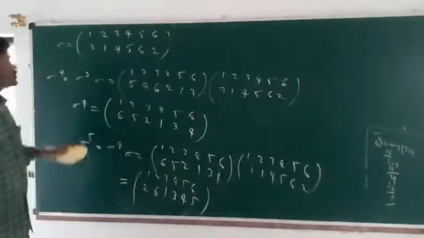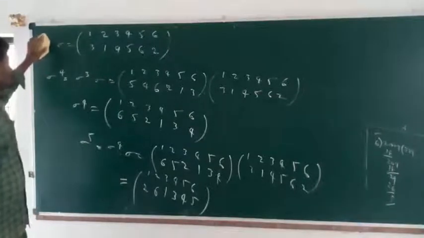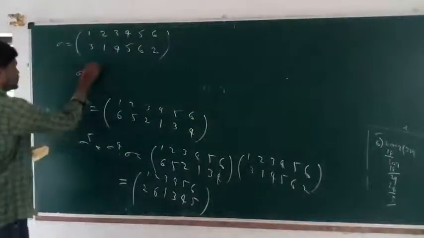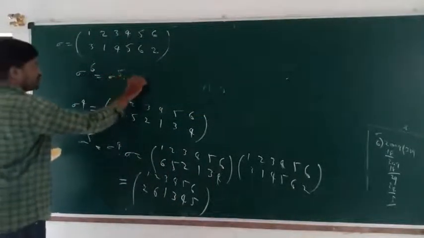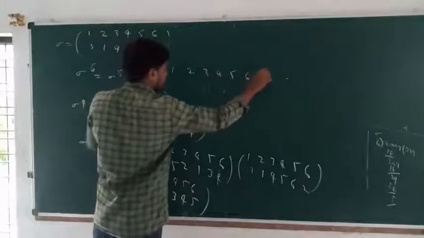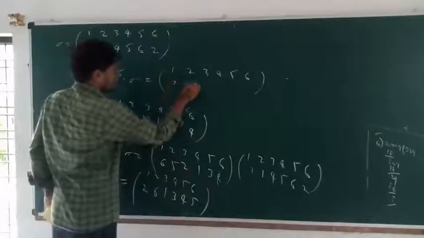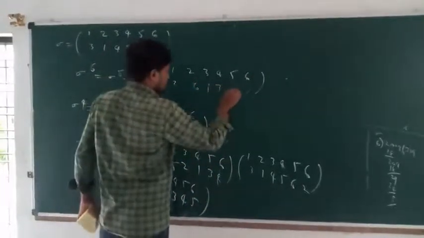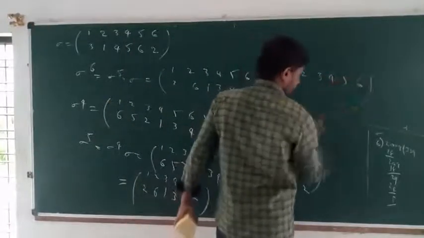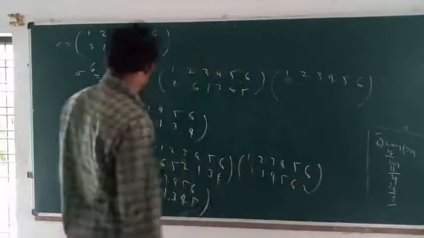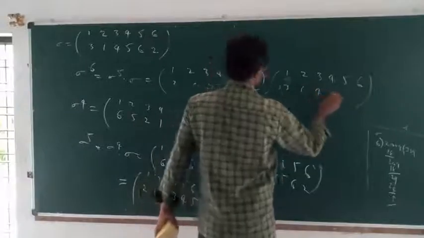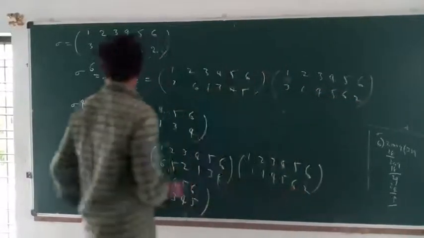Next you can find sigma power of 6. Sigma power of 6 is equal to sigma power of 5 into sigma. Sigma power of 5 value is 2, 6, 1, 3, 4, 5 into 3, 1, 4, 5, 6, 2.